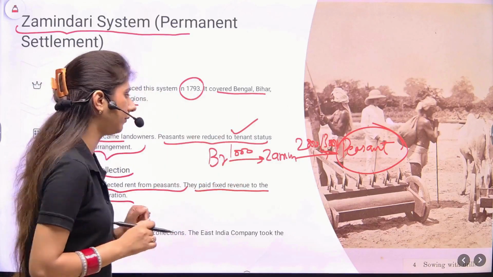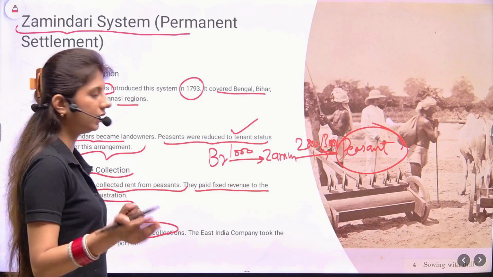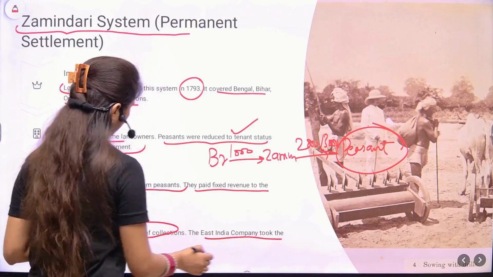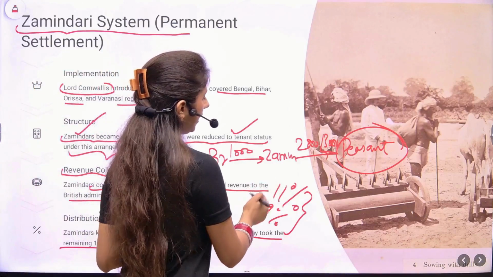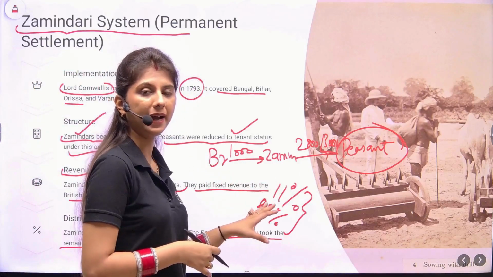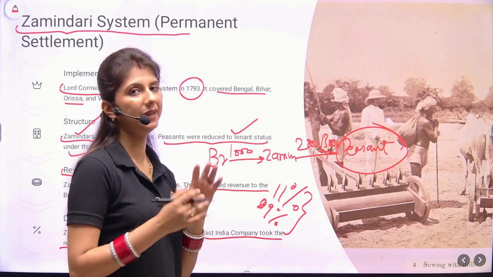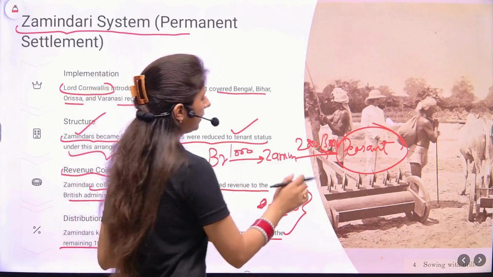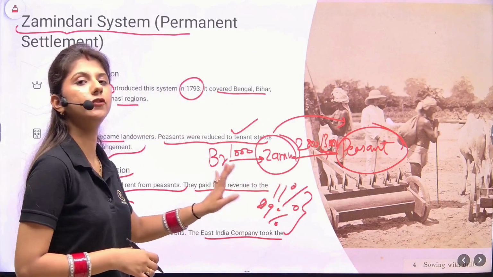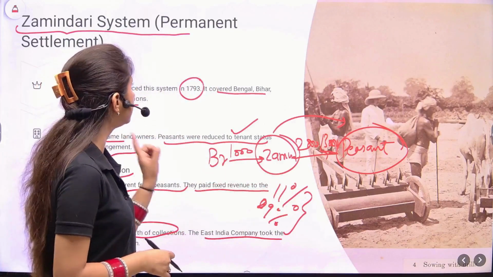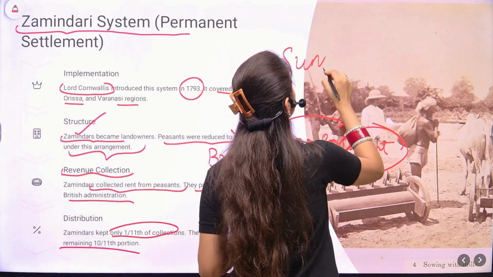So this was the drawback of the system. Now the zamindars kept only 1/11th of the collection and the East India Company took the 10/11th position. For example, 11% will be kept by the zamindars and 89% will be given to the Britishers. So no matter how much the zamindar is getting from the peasant, the system was fixed. This was the fixed amount. This also had one sunset clause, very important.